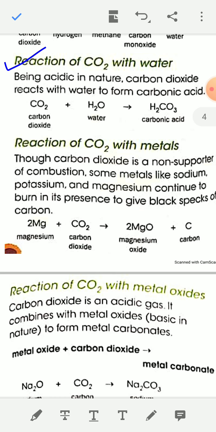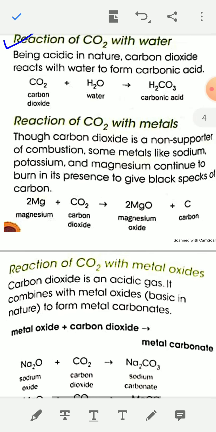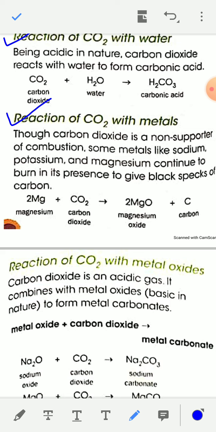Next, reaction of carbon dioxide with metal. When carbon dioxide reacts with a metal like magnesium, you will get metal oxide and carbon. Some metals like sodium, potassium, magnesium continue to burn in the presence of carbon dioxide to give black specks of carbon.